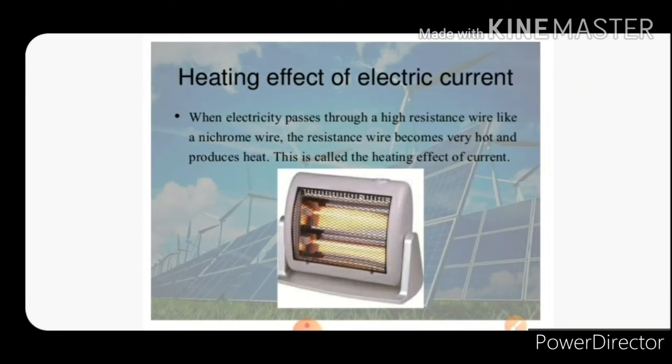Hello students, today we will discuss the heating effect of electric current. When electricity is passed through a high resistance wire like a nichrome wire, the resistance wire becomes very hot and produces heat. This is called the heating effect of electric current. The special element of the wire gets heated by the application of electric current and starts glowing, and this effect is known as the heating effect of electric current.